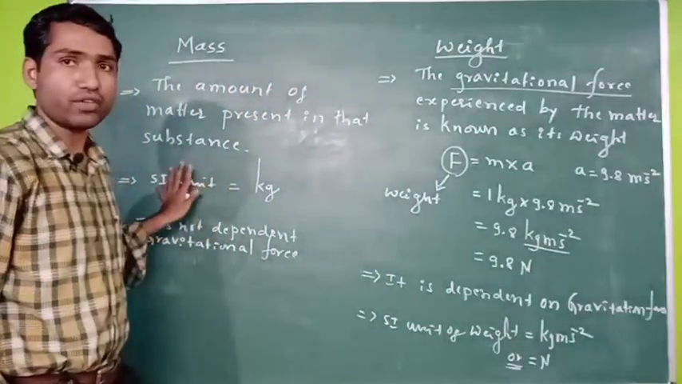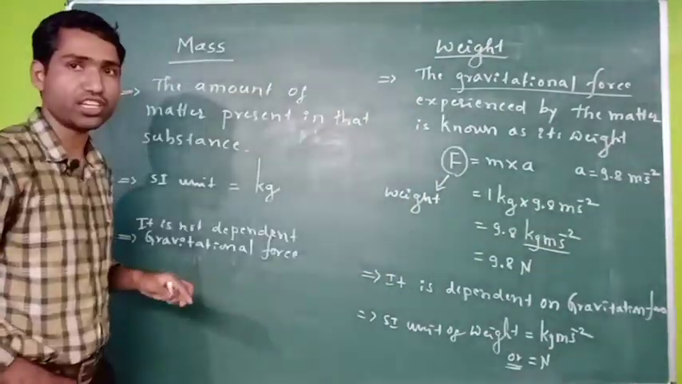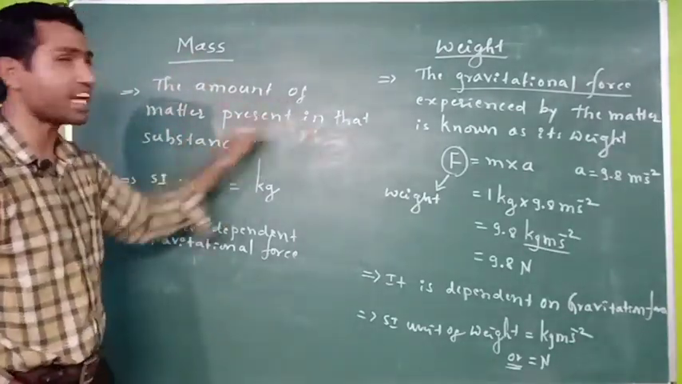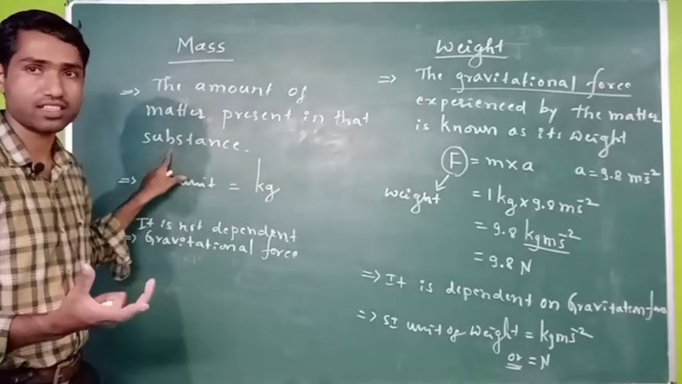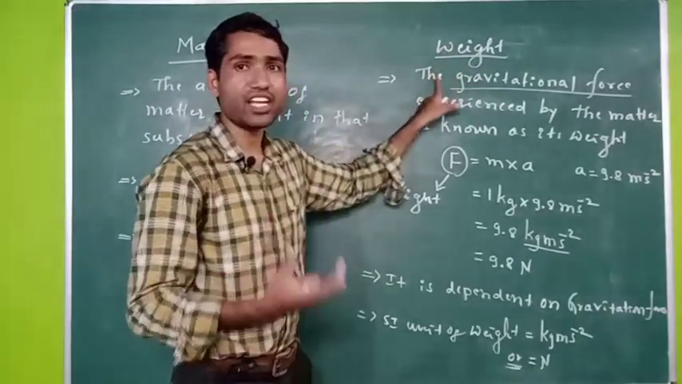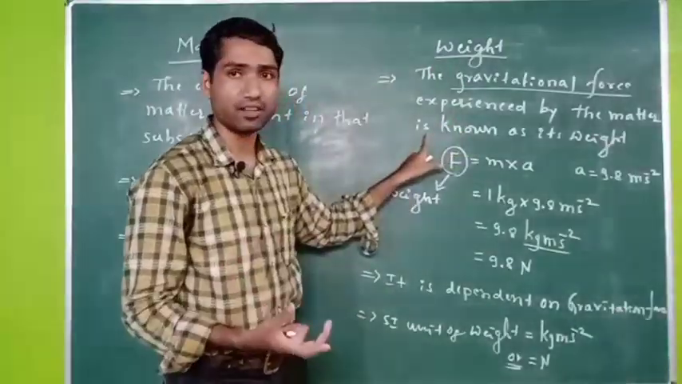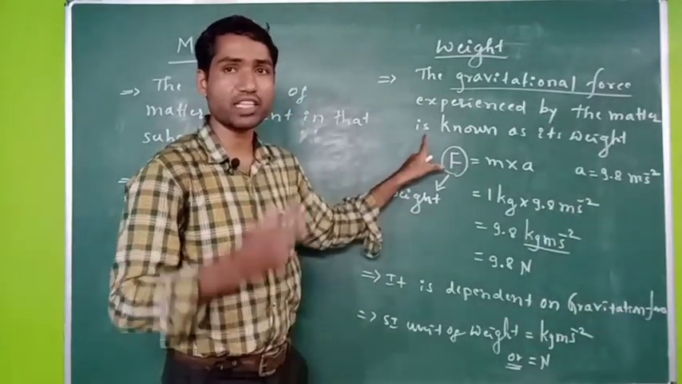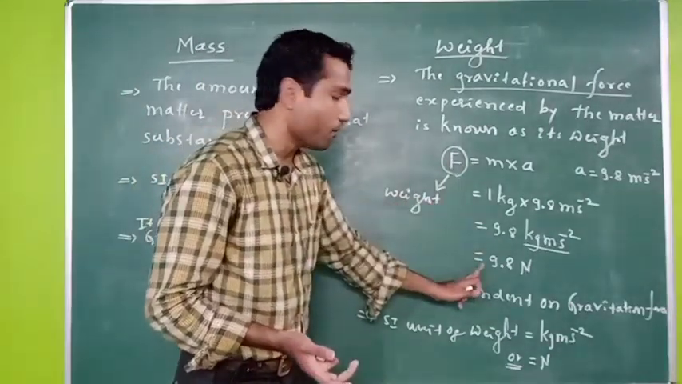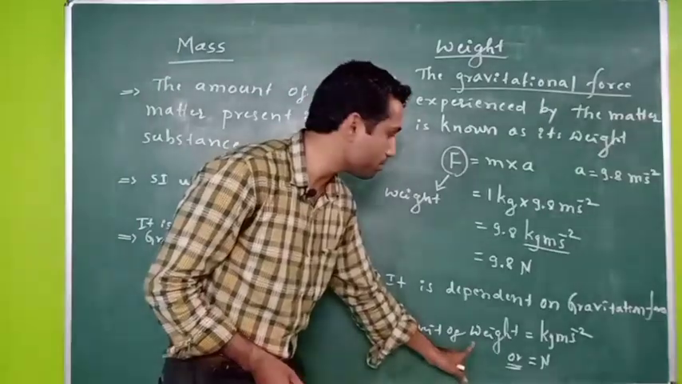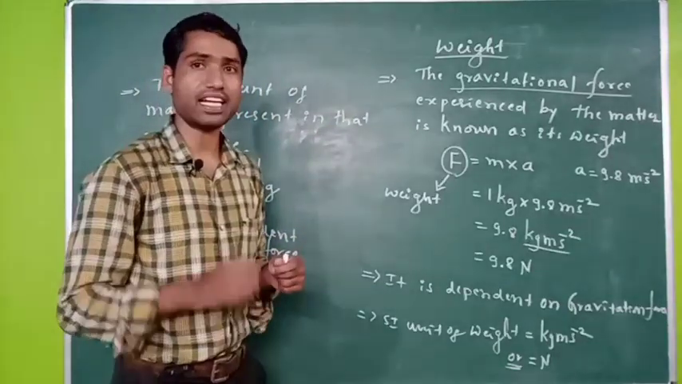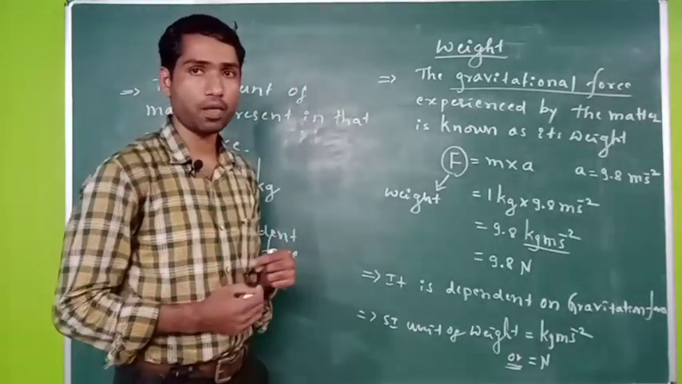So this is the difference between the mass and weight. Here let me sum up. Mass means the amount of matter present in that substance, that is known as mass, right? The SI unit is kg. Weight means the gravitational force experienced by that matter. The gravitational force experienced by that matter is known as its weight, right? So the SI unit for weight is kg meter per second square or Newton. That is the unit for force. That is also the unit for weight, right?